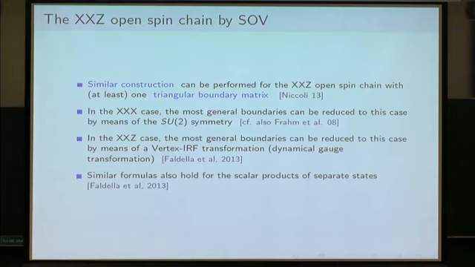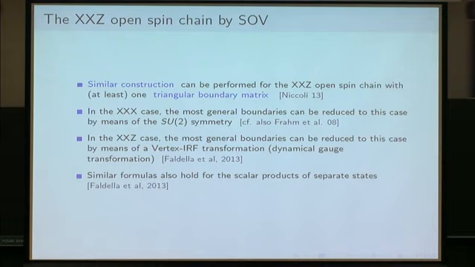Let us now turn to what has been done in the open case for XXZ. In that case, Giuliano has shown in 2013 that it was possible to make a similar construction, to apply SOV in a similar way for the XXZ open spin chain with at least one triangular boundary matrix. As soon as one of the matrices is triangular, then you can apply separation of variables and obtain the complete eigenbasis for the transfer matrix.